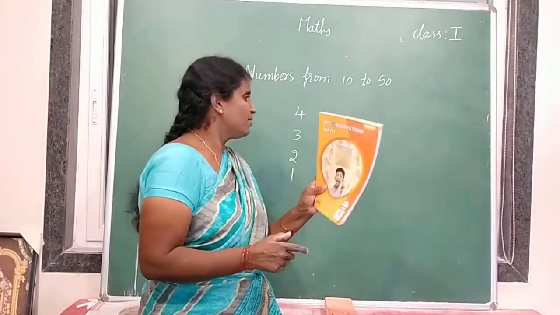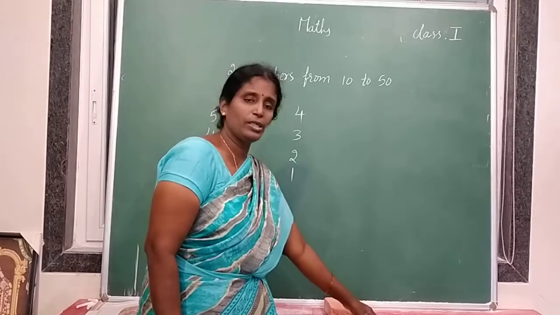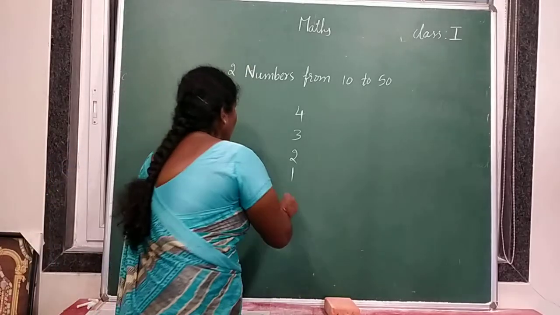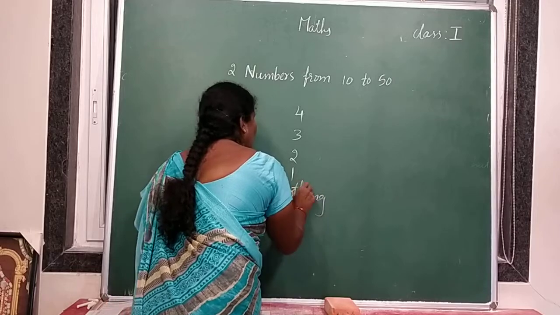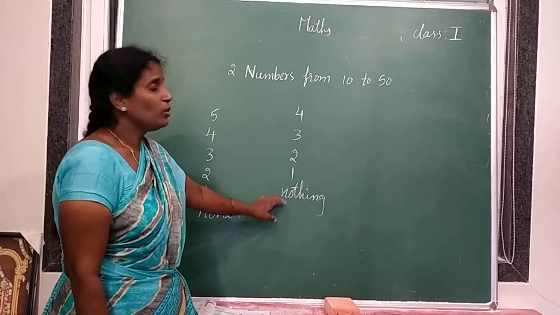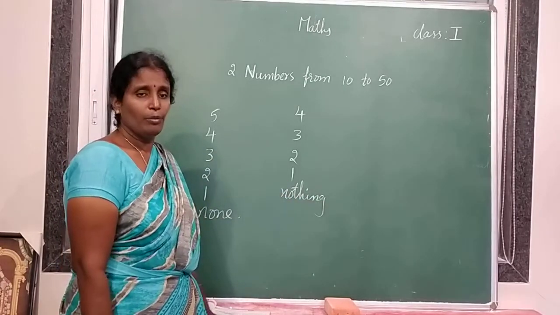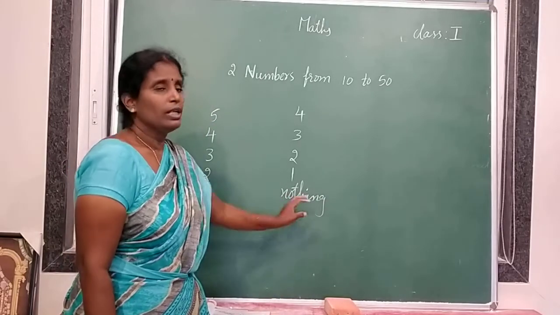Now how many books are there? Nothing. Not there any book. So that means nothing. I took 1 book from here, so not there any book.